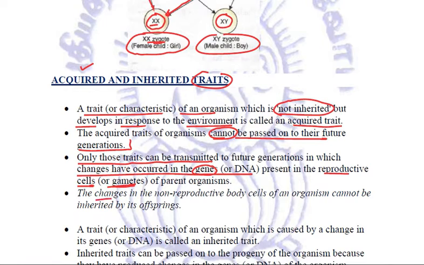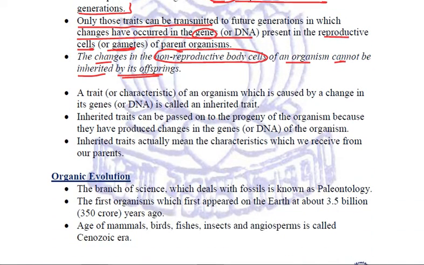Any kind of change in the non-reproductive body cells of an organism cannot be inherited by its offspring. So acquired traits are not passed on to the next generation. They are acquired by an organism in response to the environment in order to adapt themselves better to the hostile environment.